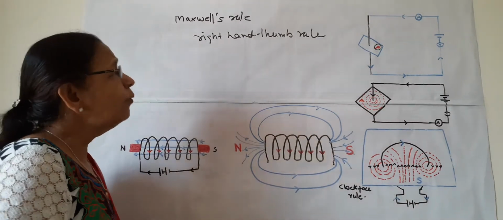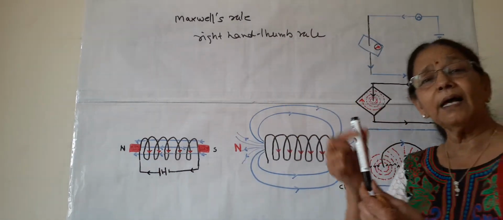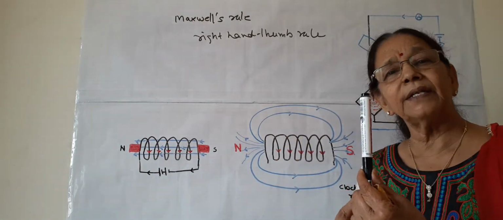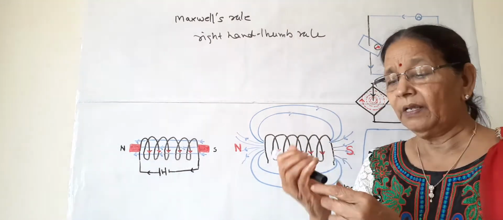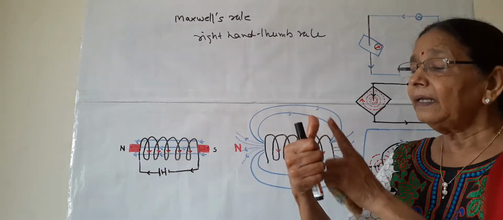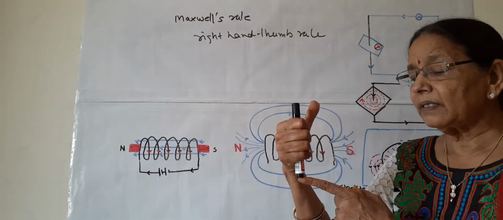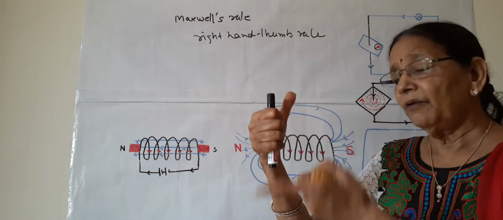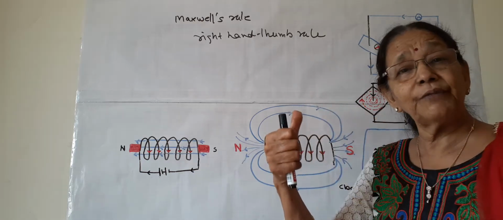What is this rule and how do we state it? Suppose this is the electrical conductor, a copper wire through which electricity is to be passed. If we hold this in our right hand, the direction of the thumb is the direction of the current. Suppose the current is going from south to north, from below to up, and this thumb shows the direction of the current.